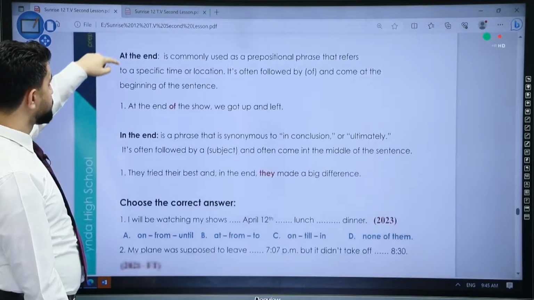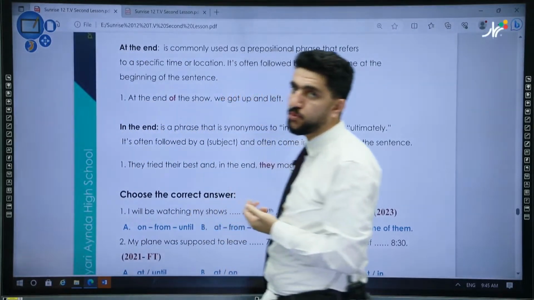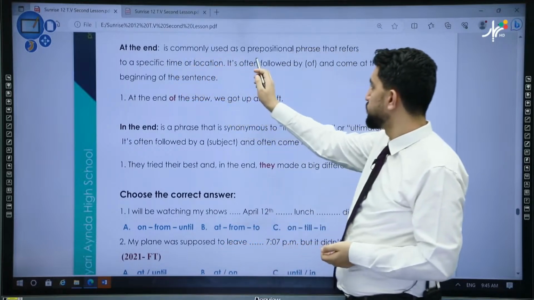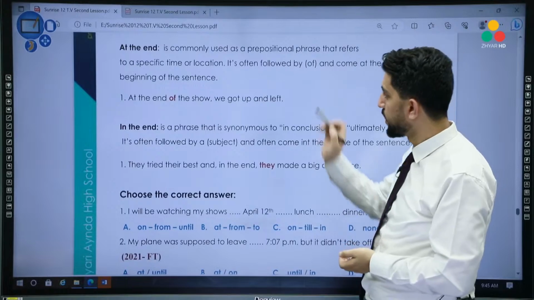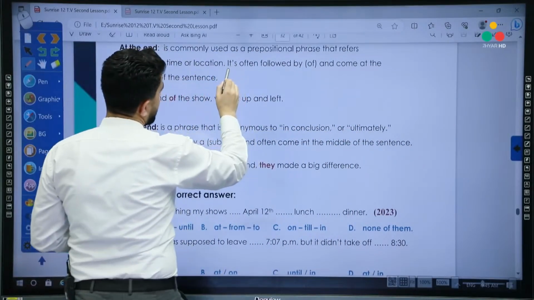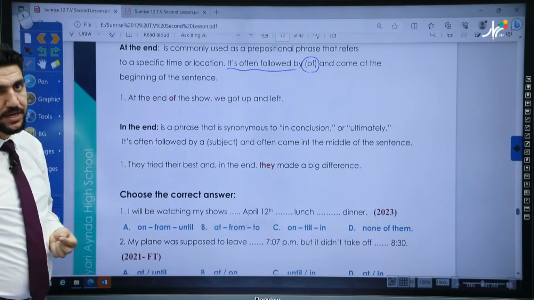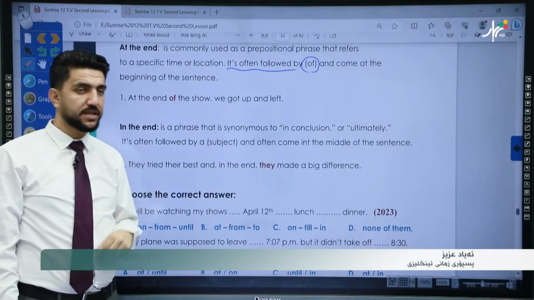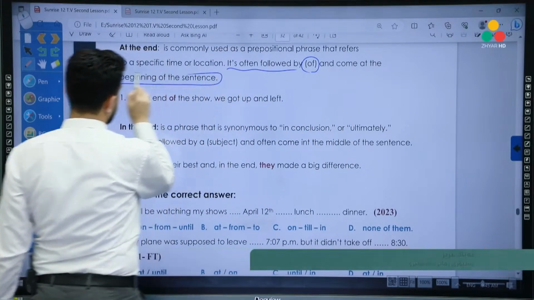We have another expression which we called at the end or in the end. Which one is used and how do we use them? And it's very important. At the end is commonly used as a prepositional phrase that refers to specific time or location. And at the end is often, look at here, this is the key. At the end is often followed by what? The word of. Okay? It's followed by of, at the end of the lesson, at the end of the year, at the end of the week. And come at the beginning of the sentence.